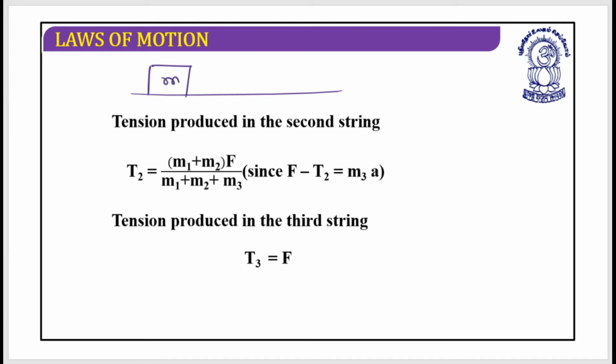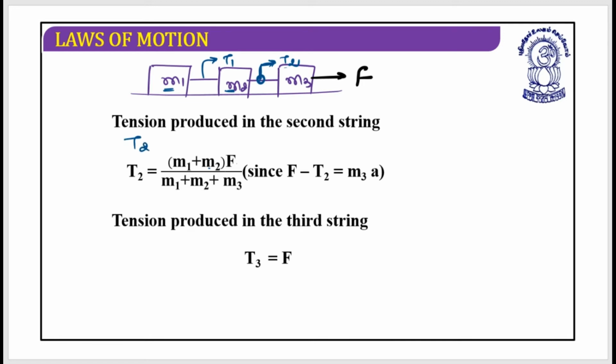It's m1, m2, m3, and this is pulled by a certain force F in this direction. We have found T1, and now we are working on T2. When I write T2, which blocks do I need to carry? Look at this. If you pull it from here, you are going to carry m1 and m2 with you. So that can be written as T2 is equal to m1 plus m2 into acceleration.